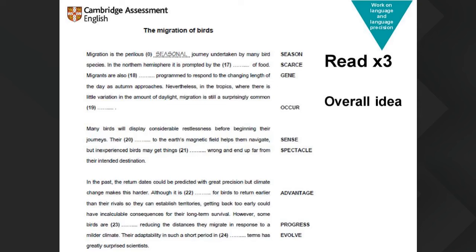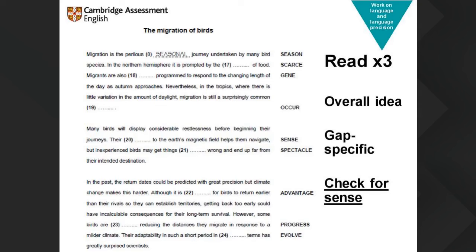They just need to read very quickly the first time to get the general idea of the text. Get a feel for the text, and then obviously read in more detail around the gaps. Please make sure they check after the gap as well. Some of these are quite easy to come up with an option, but it's actually wrong because of what is after the gap. And always when they have finished, they need to check that the text makes sense.